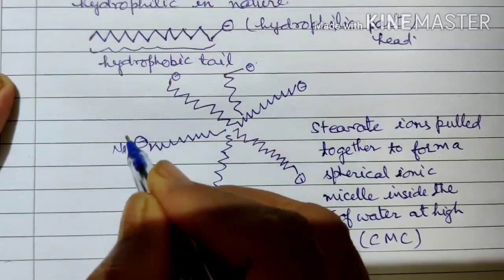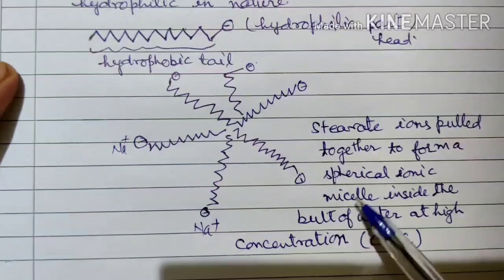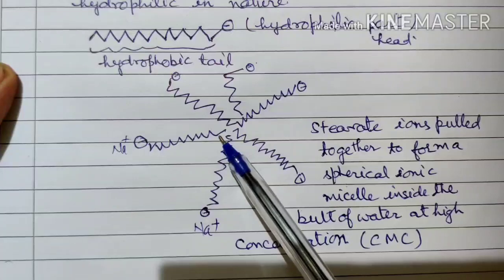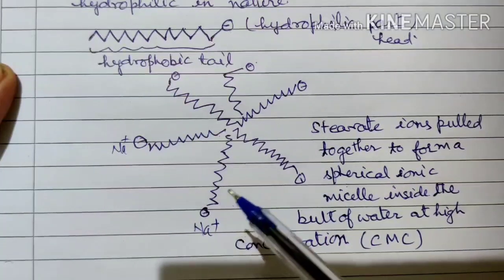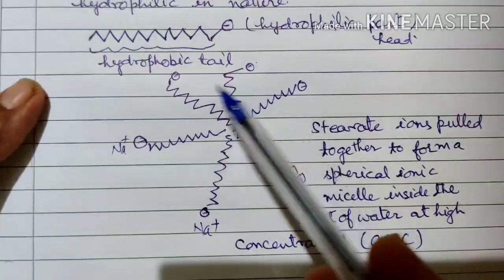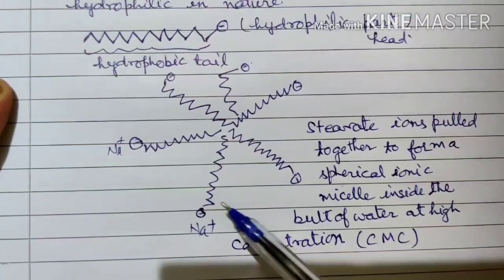So when we dissolve in water, you can see all the non-polar parts will go into the bulk, and then they form a cluster of ions. At least 100 ions will be associated, because this is an associated colloid.